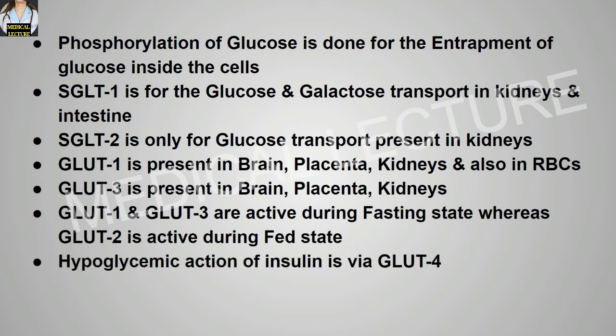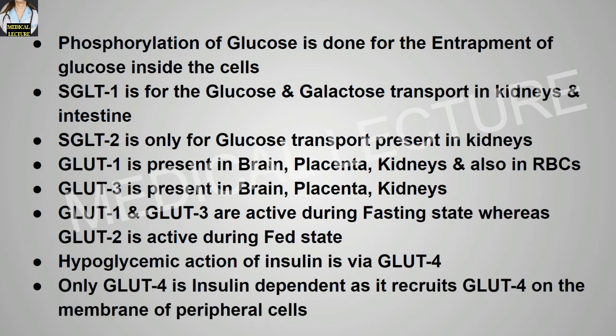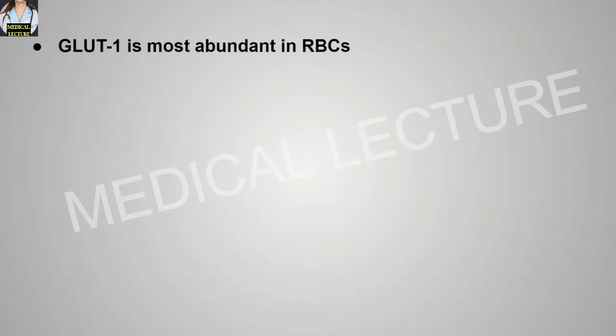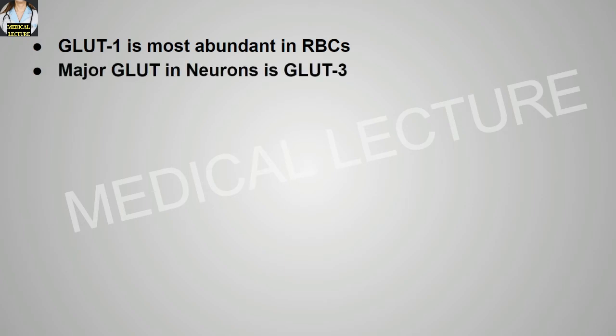Hypoglycemic action of insulin is via glucose transporter 4. Only glucose transporter 4 is insulin dependent as it requires the glucose transporter 4 on the membrane of the peripheral cells. Glucose transporter 1 is most abundant in the red blood cells. Major glucose transporter in the neurons is GLUT3.